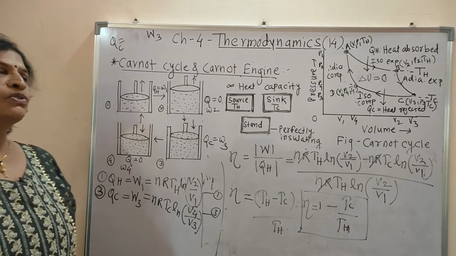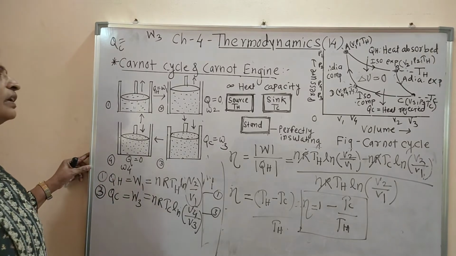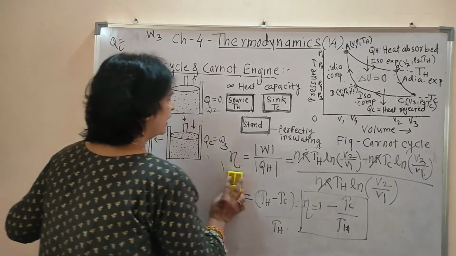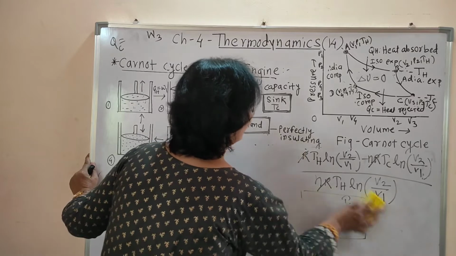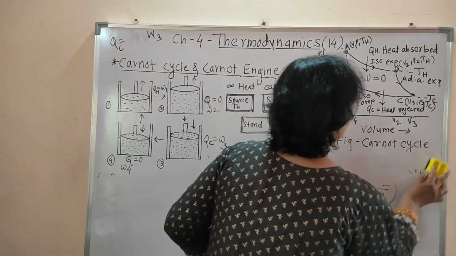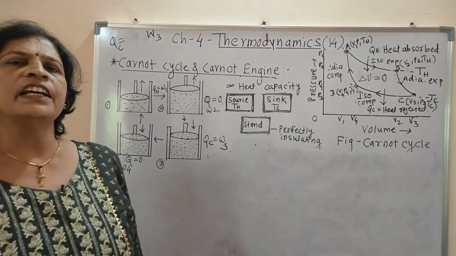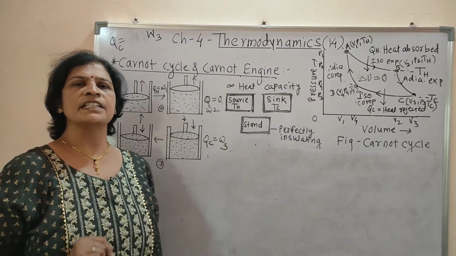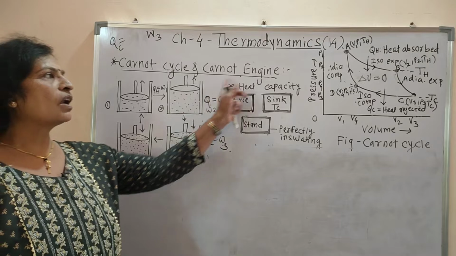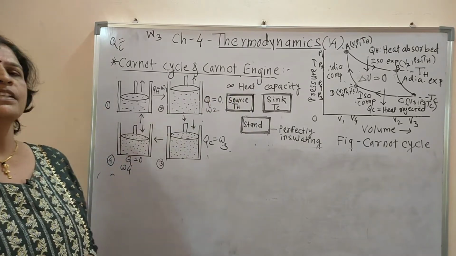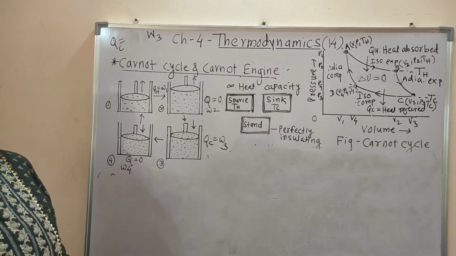Okay, now we have to study the Carnot refrigerator. We already studied that a refrigerator is nothing but a reverse heat engine. It means that a Carnot engine operated in the reverse direction is a Carnot refrigerator.